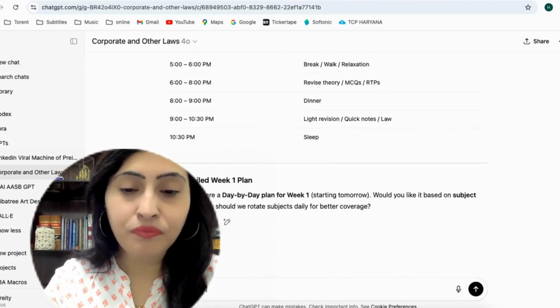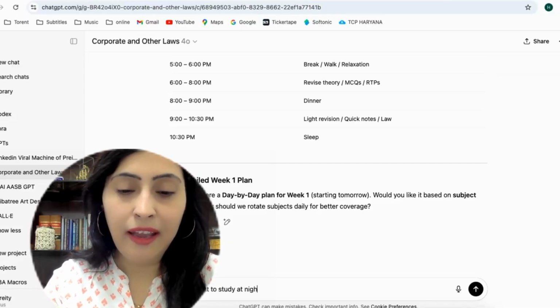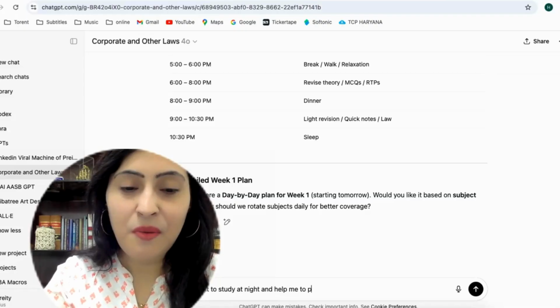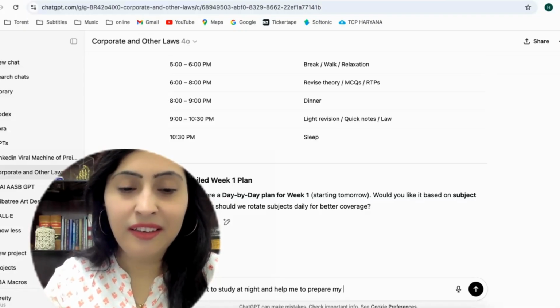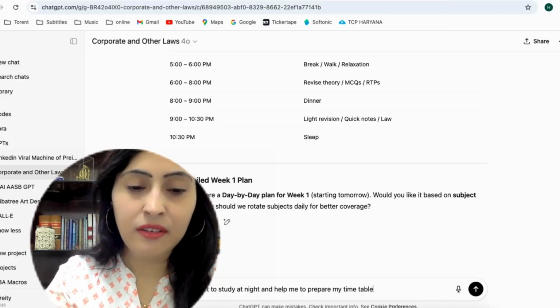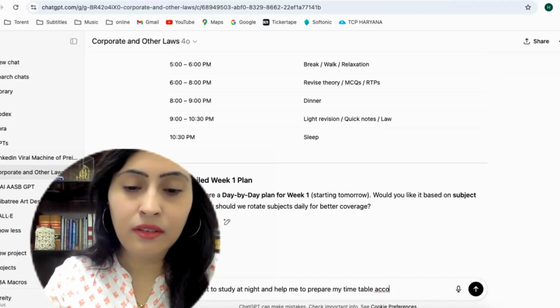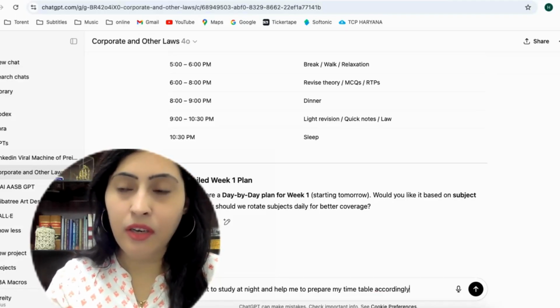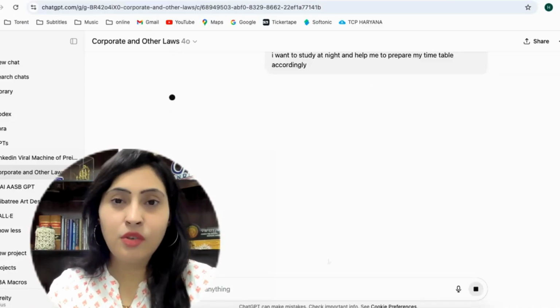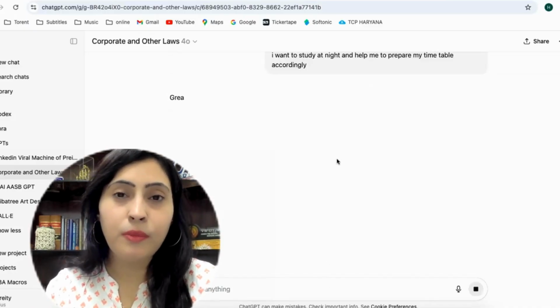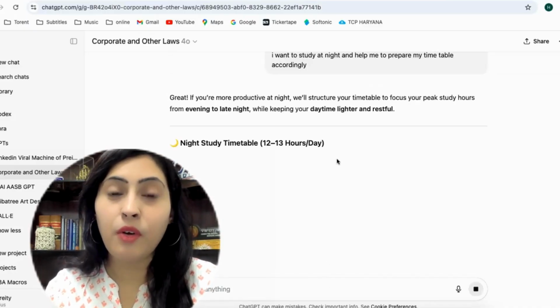I want to study at night and help me to prepare my timetable accordingly. So I have given a customized one. I want the GPT to prepare my study timetable according to the night hours.